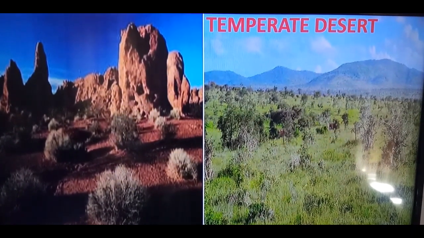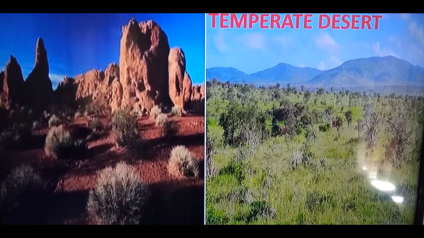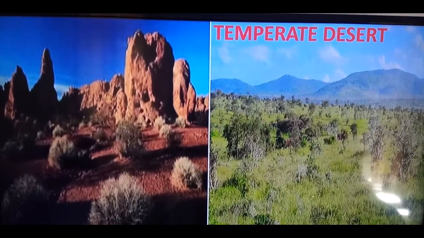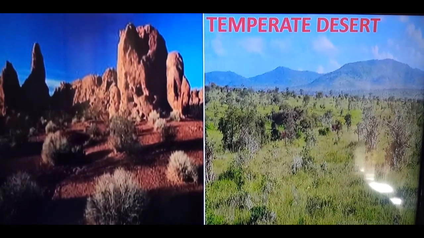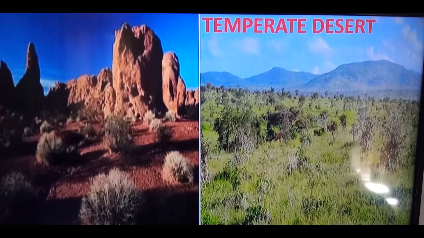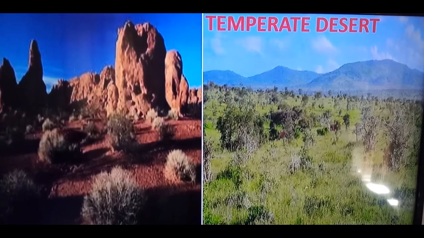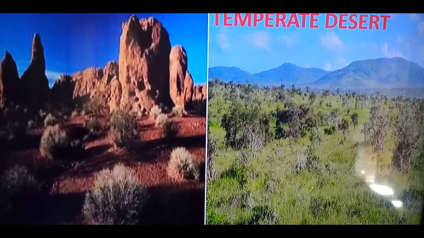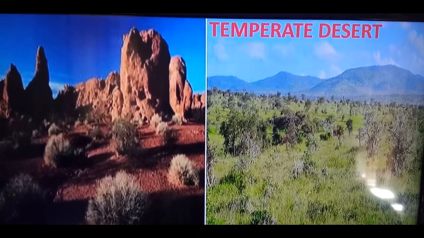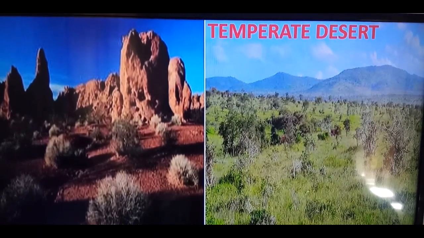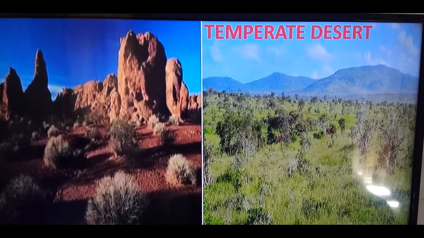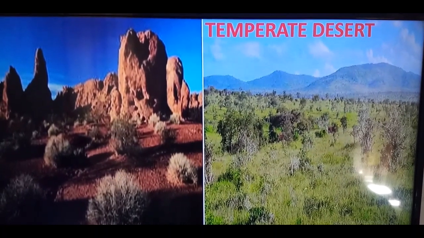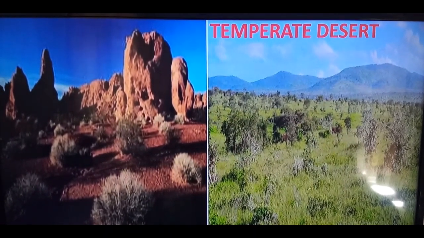Now, the temperate deserts are found in latitudes between tropical and polar regions, and they have similarity to aridity and lower temperatures than the tropical deserts. Some of the examples may be the deserts in North America, such as the Great Basin and the Atacama Desert in Chile, along with the arid regions across Eurasia and China.